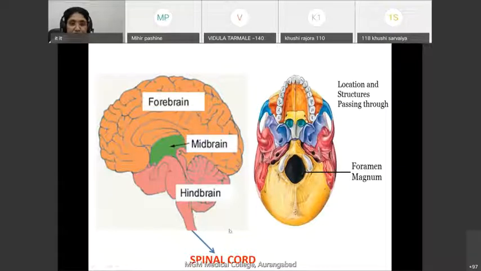What is this medulla oblongata? As we say, the spinal cord is nothing but the continuation of medulla oblongata. Now what is this medulla oblongata? Our brain is divided into 3 parts: forebrain, midbrain, and hindbrain. The hindbrain has 3 parts: pons, cerebellum, and medulla. Medulla is the lowermost part of the hindbrain, and this medulla below the foramen magnum continues as spinal cord.